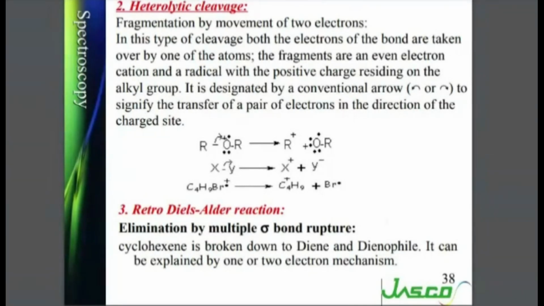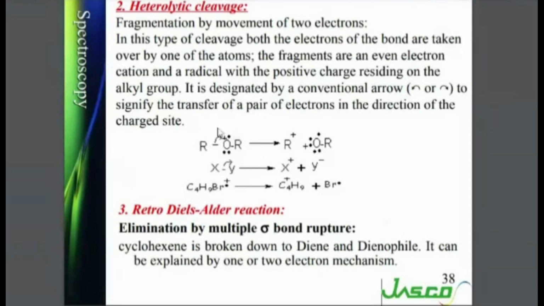In this type of cleavage, both electrons of the bond are taken over by one of the atoms. Easy to understand. The fragments are an even electron cation and a radical, with the positive charge residing on the alkyl group. It is designated by a conventional full curved arrow, to signify the transfer of a pair of electrons in the direction of the charged site.